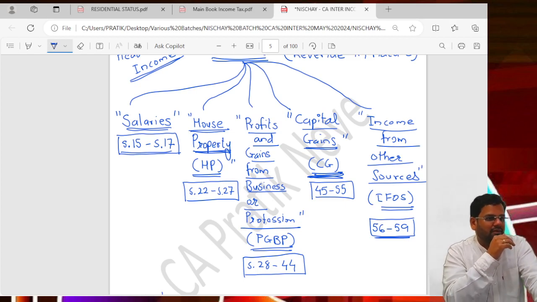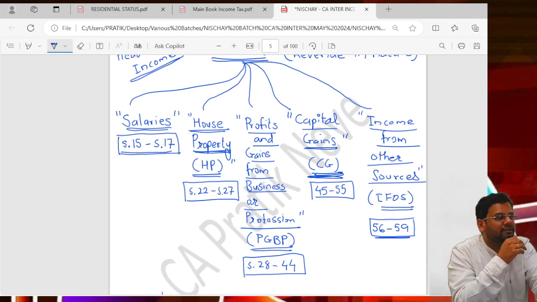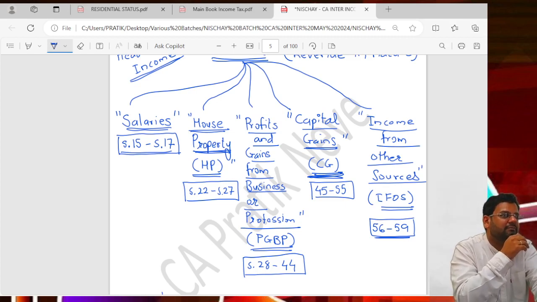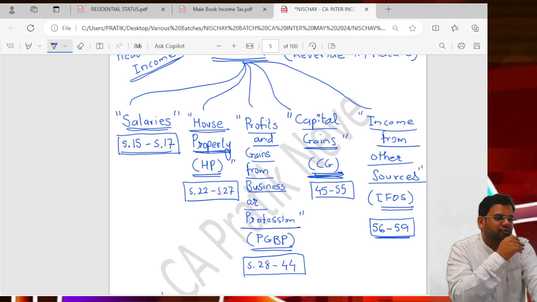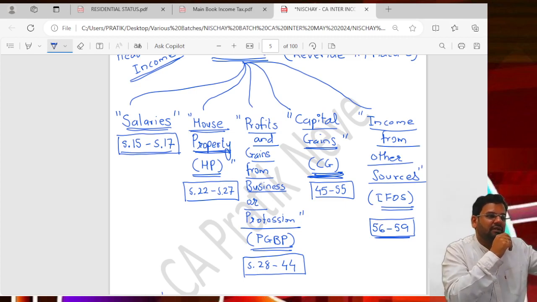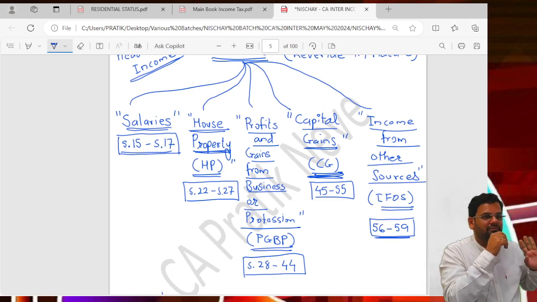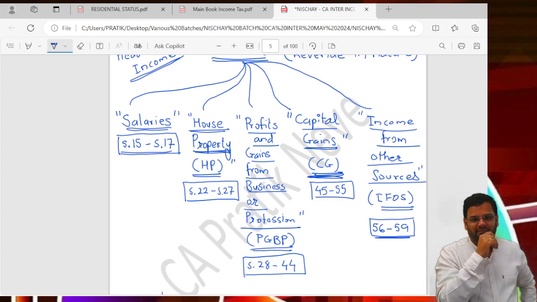They get one deduction, standard deduction, 50,000 rupees per annum. So from his 60 lakhs of salary, he will minus 50,000, and I can minus whatever expense I do. What is better, you only decide.